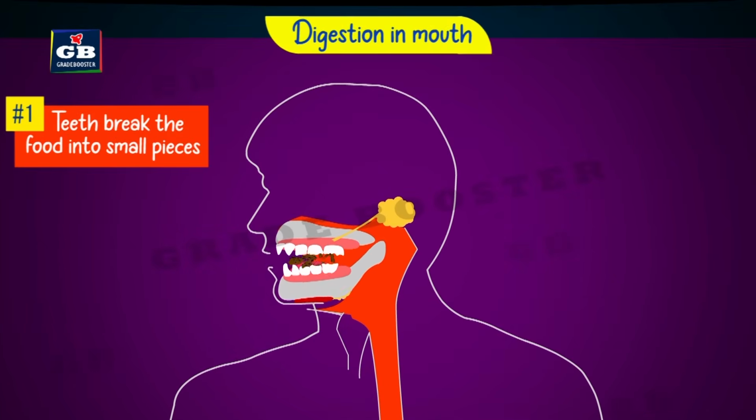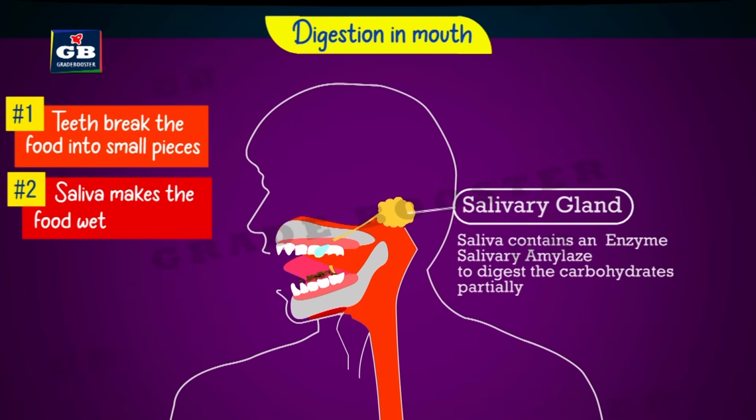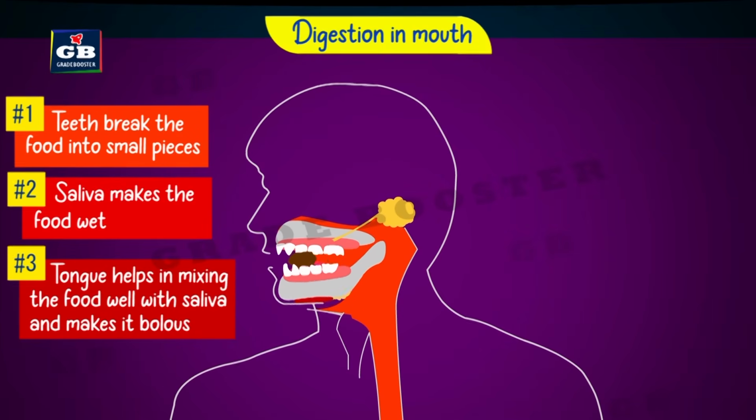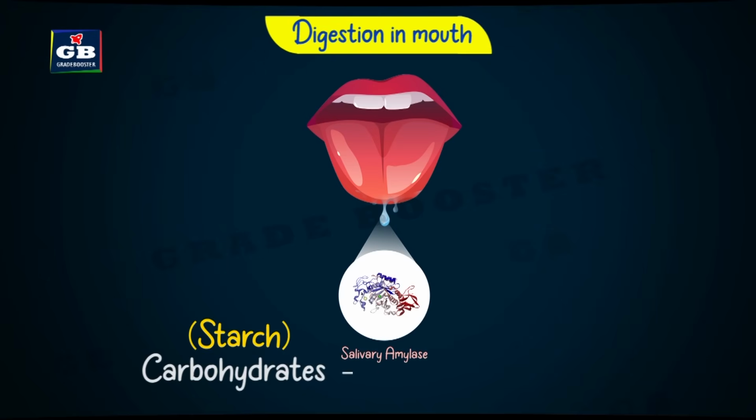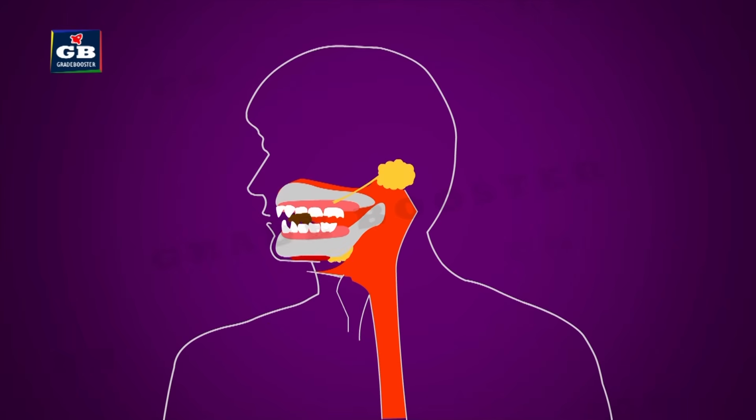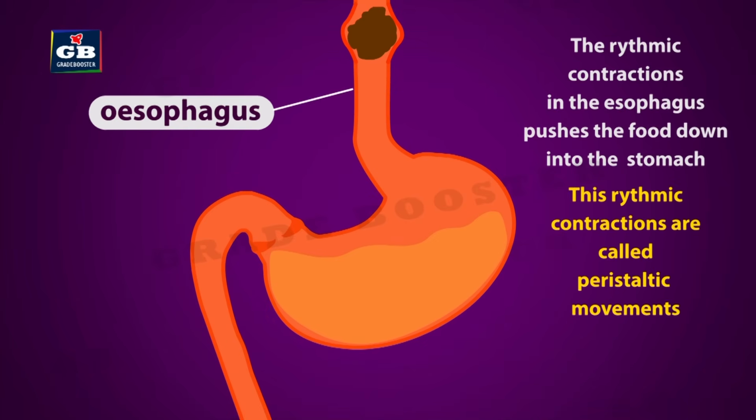The food inside the mouth is made into a paste by the action of teeth and saliva. Saliva is a fluid that makes the food soft and wet. Saliva has an enzyme called salivary amylase. It digests the starch partially. The food is well chewed in the mouth and it passes down into the stomach through esophagus.